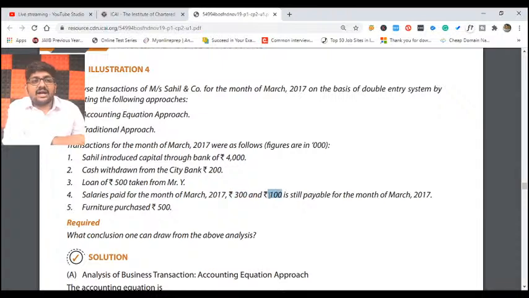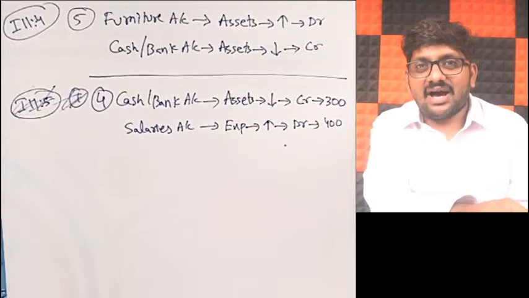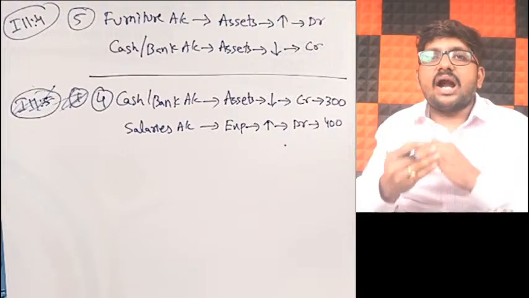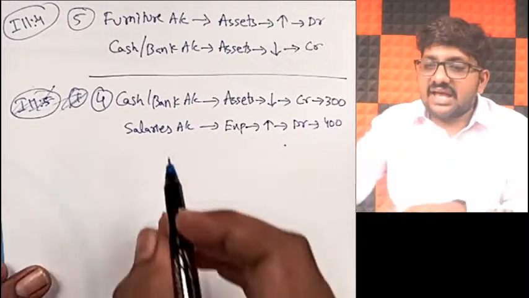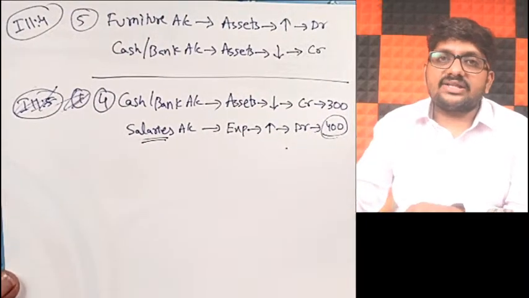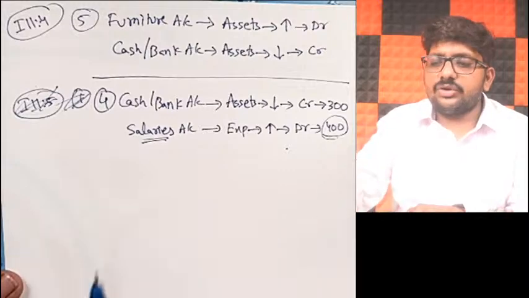What yet to pay is 100. In total, you are supposed to pay 400 rupees. So 400 rupees is incurred, but I paid 300. 100 is still payable. Always recognize your expense at what? Incurred. Got it, friends? That is how you are supposed to do it.